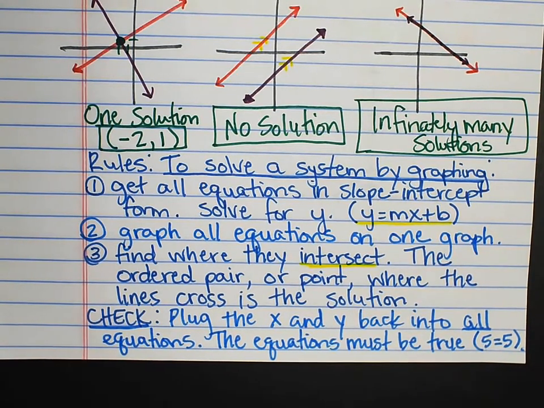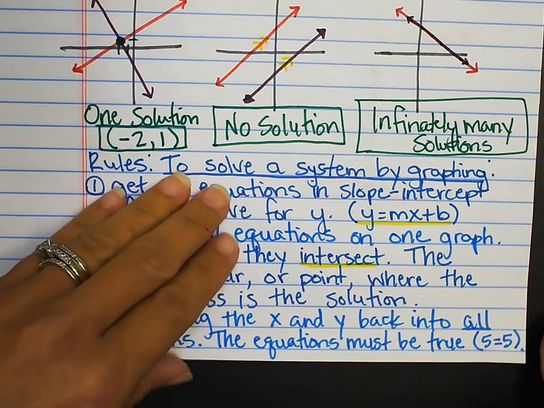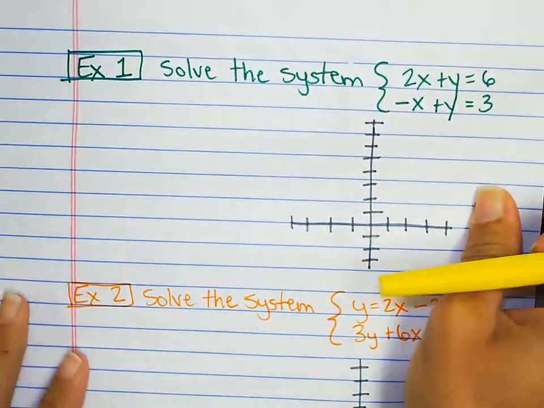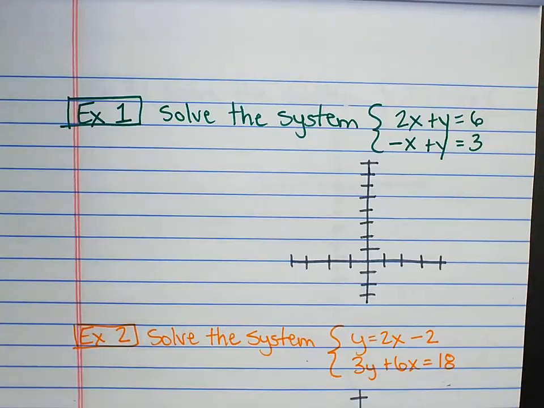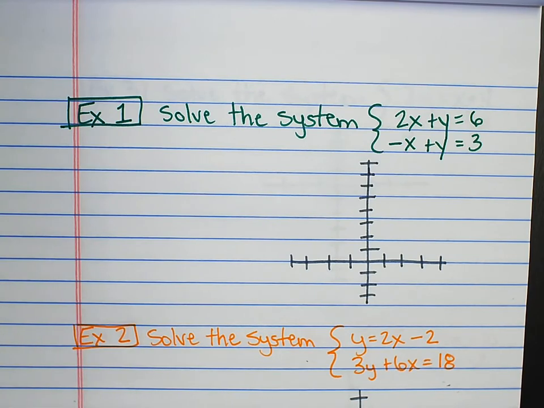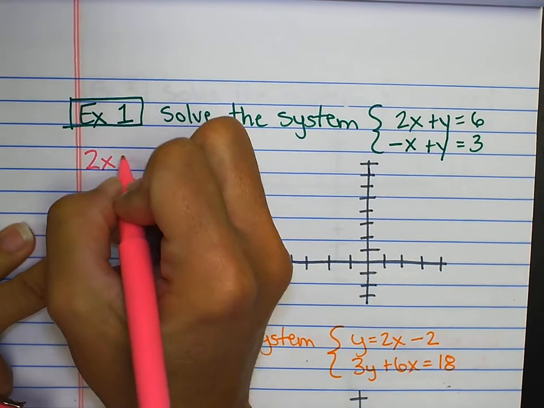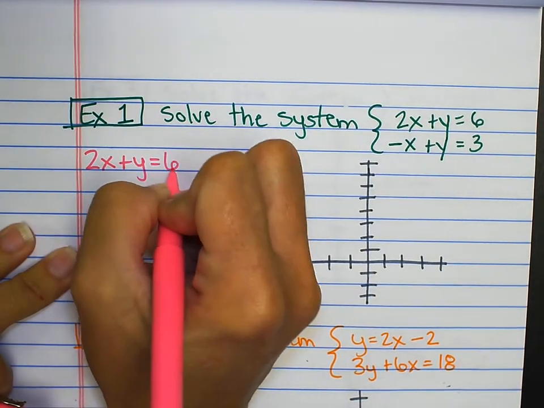Okay? So solve for y, graph them, find where they intersect. Let's try a couple. All right, here is our first example. We have the line 2x plus y equals 6 and the line negative x plus y equals 3. First step is going to be to solve them for y.